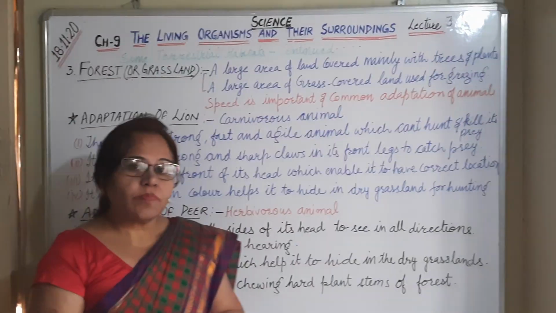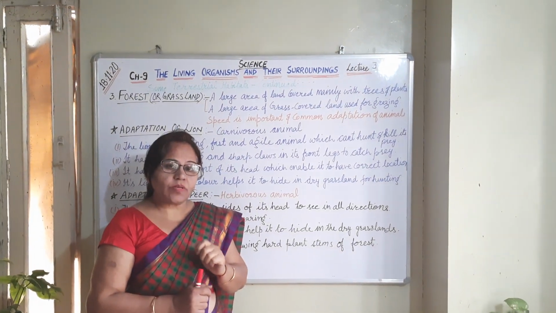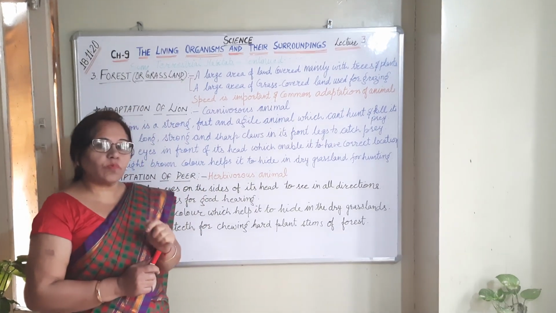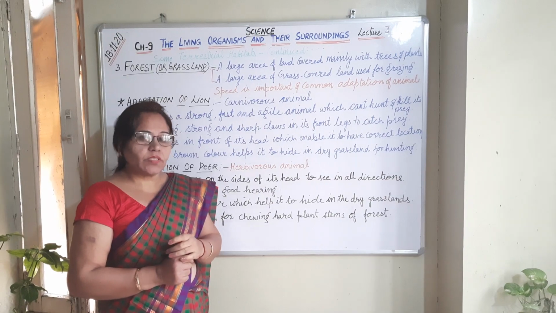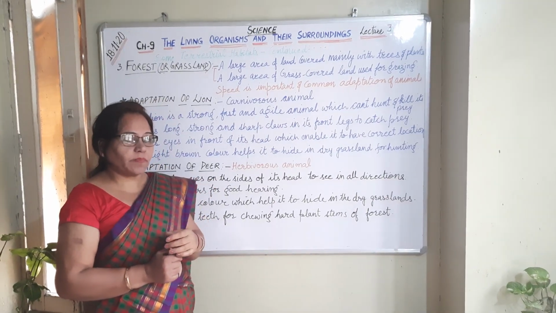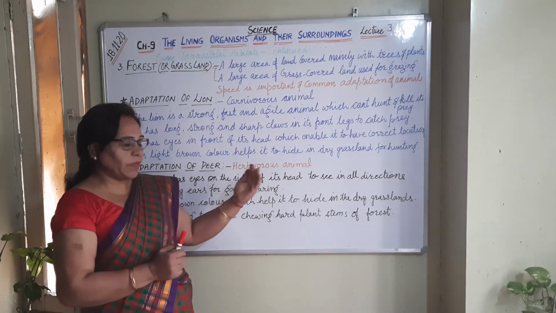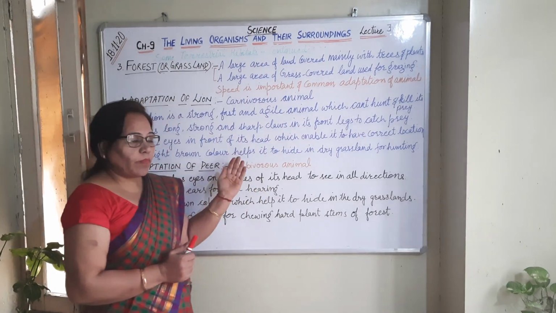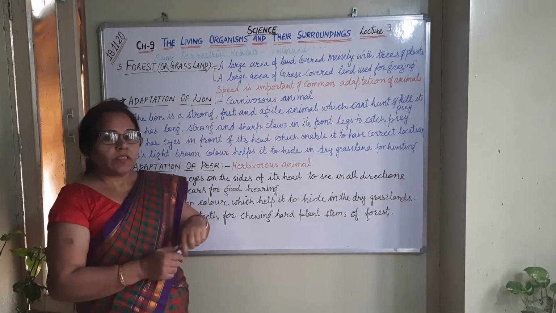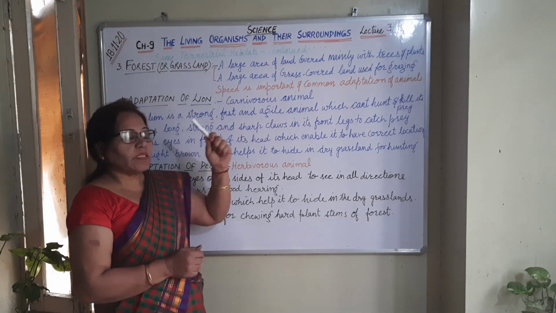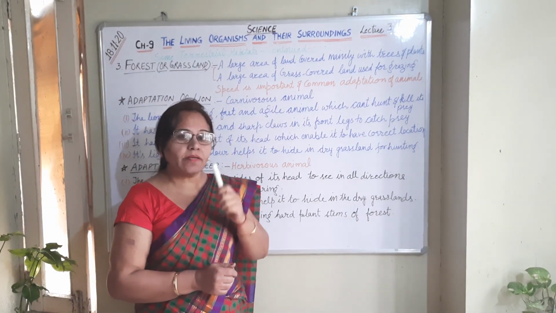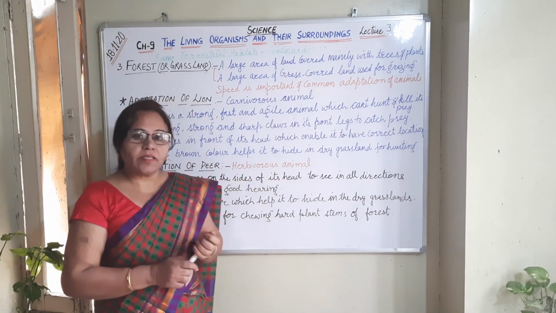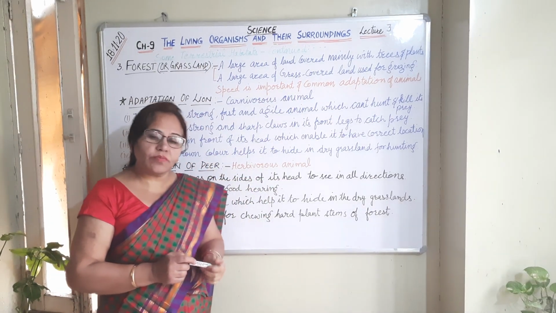So the animals found in the forest or grasslands have some common features, though they also have their special adaptive features. We'll discuss these in the coming topic. First of all, the common feature present in these animals is speed. Speed is the most important feature present in the animals found in the grassland or the forest.